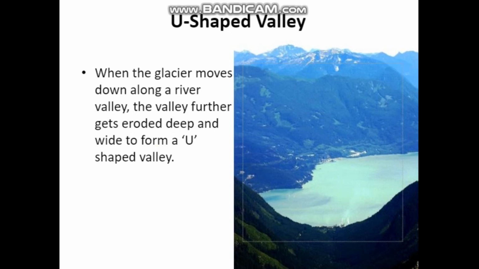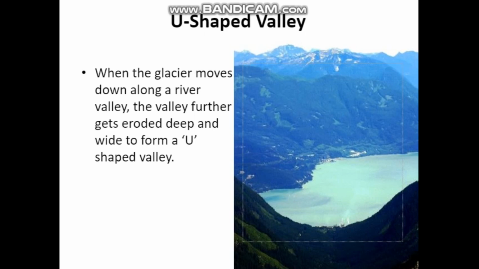Okay. Next one is the U-shaped valley. From this picture, clearly you can understand how this valley is. It is like a U shape. How was this U shape formed? Do you know? When the glacier moves down along a river valley, the valley gets further eroded, deep and wide, to form a U-shaped valley. Because of the movement of the glacier along a river valley, the valley will get eroded. Eroded means erosion.